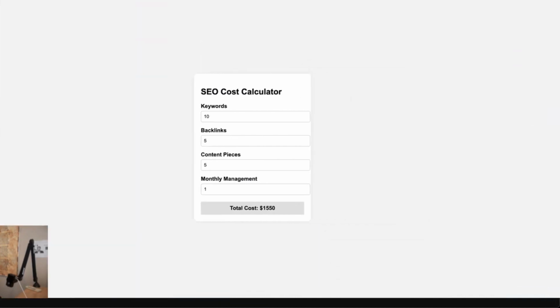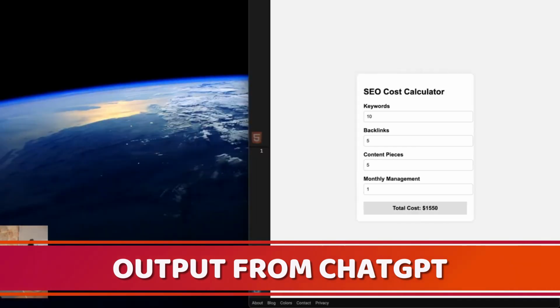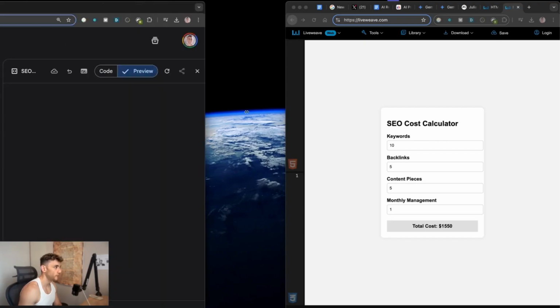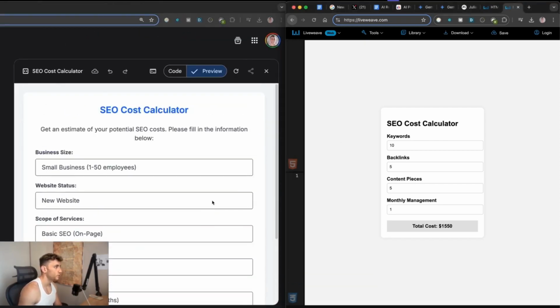So if we pull up, this is the output from ChatGPT. Let's pull that up and compare it versus Gemini. And we'll compare side by side which one is better for coding and front end. Like, which one looks nicer? Obviously, it's going to be Gemini's, right?